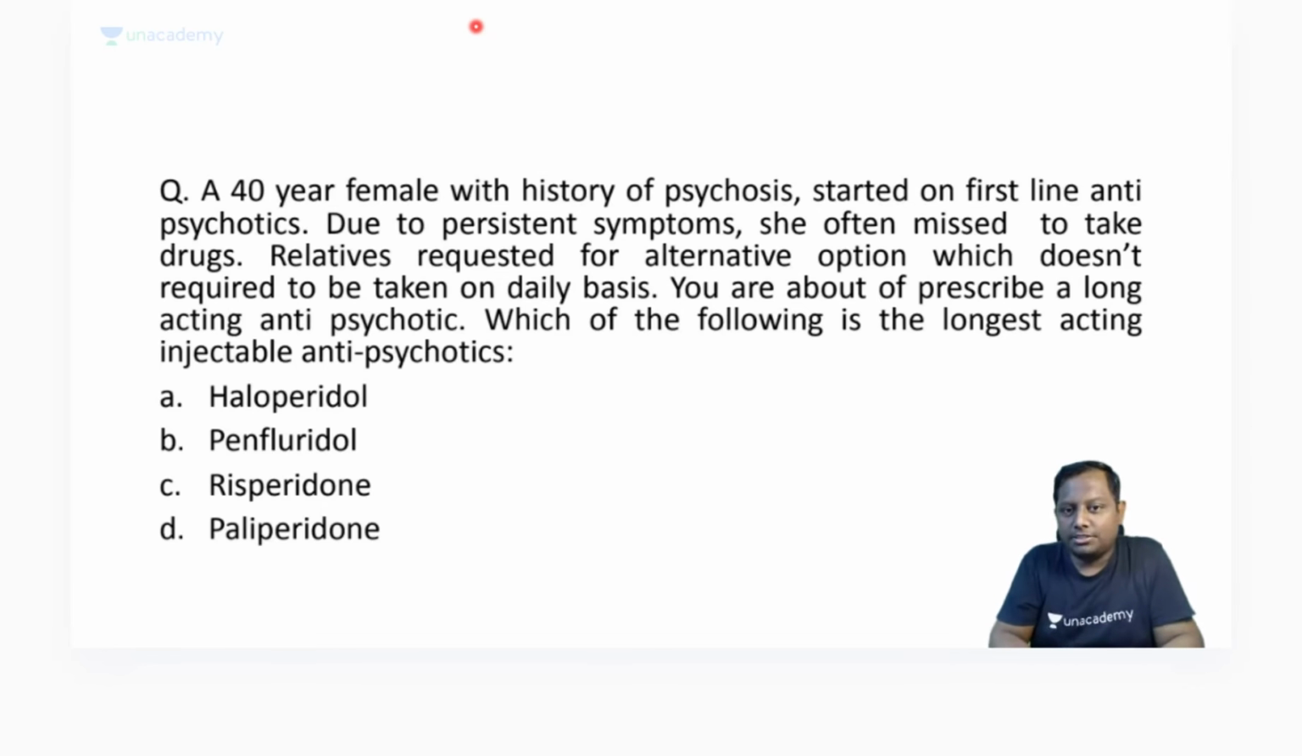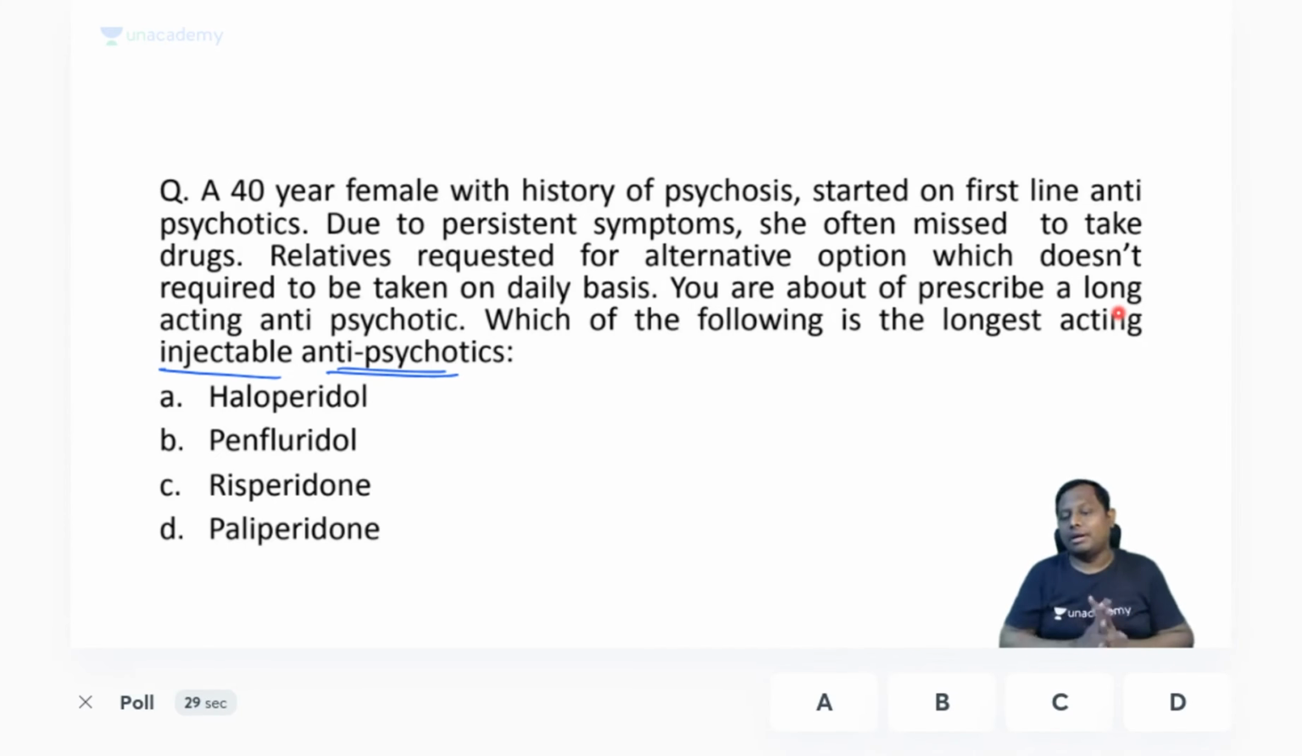A 40-year-old female with history of psychosis started on first line antipsychotic due to persistent symptom. She often missed taking drugs. Relative requests for alternative option which doesn't require to be taken on daily basis. You are about to prescribe a long-acting antipsychotic. Which of the following is the longest-acting injectable antipsychotic? I hope you have been listening to me so far. If you have been listening for the last 20 minutes that I'm speaking, definitely you can mark the correct answer.